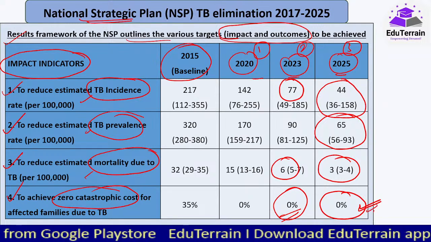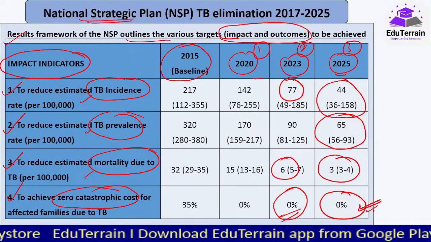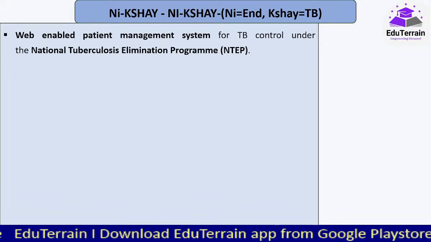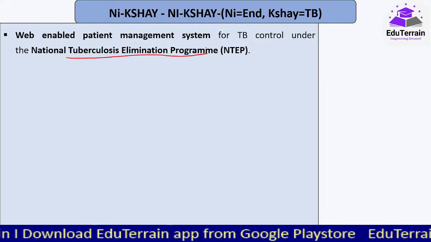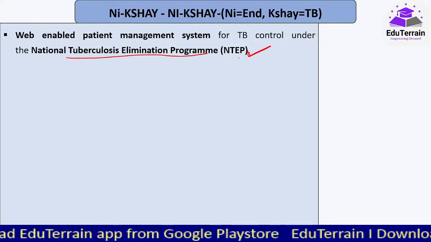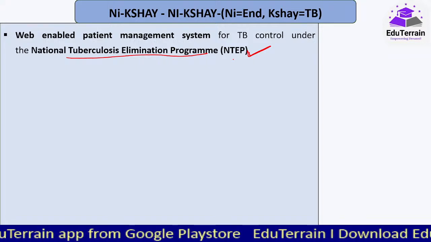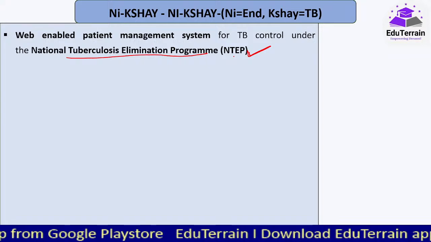So let's see how we are going to do. By 2025 we'll be able to get that. Now under this NSP only, there's another program that has been launched, that is National Tuberculosis Elimination Program. Now this particular program was launched in 1997 itself. Later on it has taken various shapes.